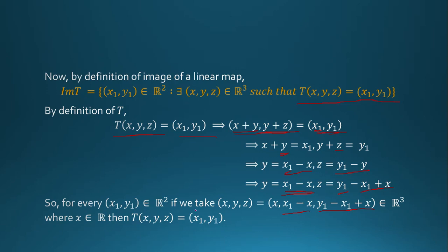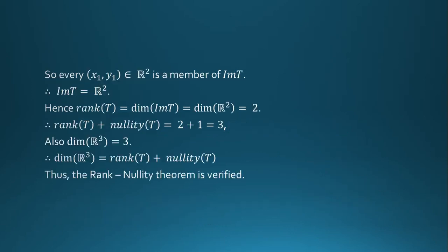This is dimension 2. So every x1 comma y1 belongs to R2 is a member of image of T, and image of T is equal to R2. Hence rank of T is equal to dimension of image T is equal to dimension of R2 is equal to 2.